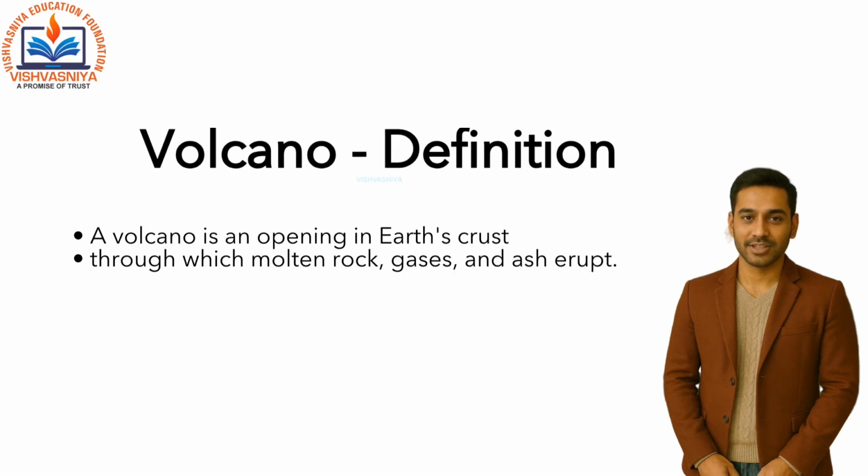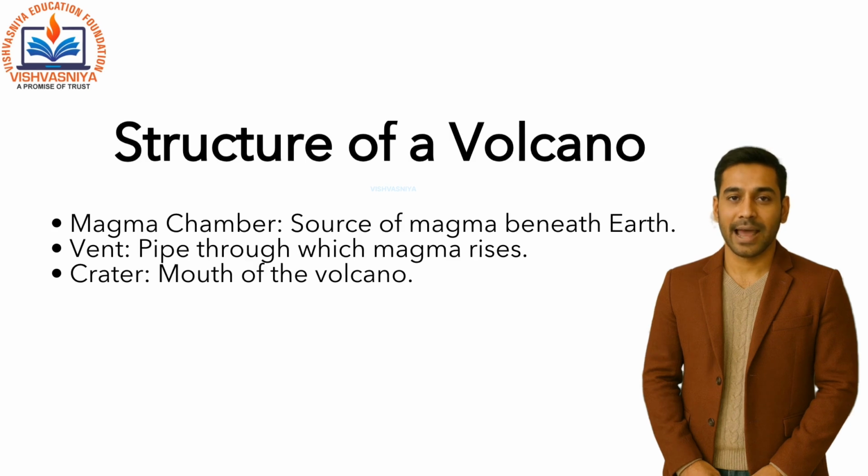Next, volcanoes. A volcano is an opening in the Earth's crust through which molten rock, gases, and ash erupt. A magma chamber is the underground source where molten rock collects beneath the Earth. The vent is the pipe-like passage through which magma rises to the surface. At the top, the crater forms the mouth of the volcano, where lava, ash, and gases are released during an